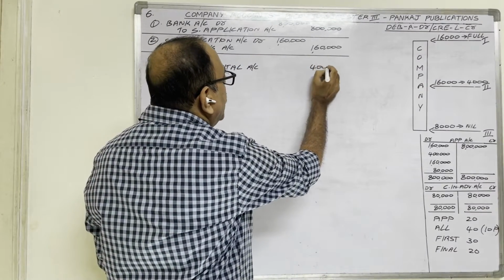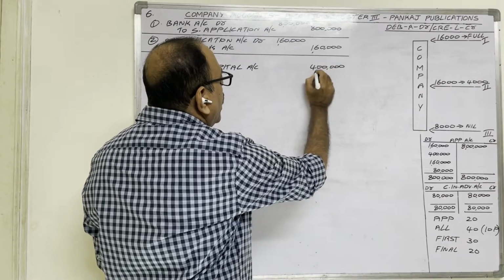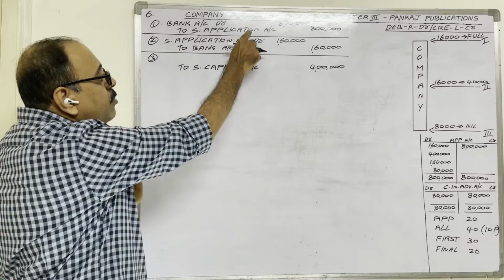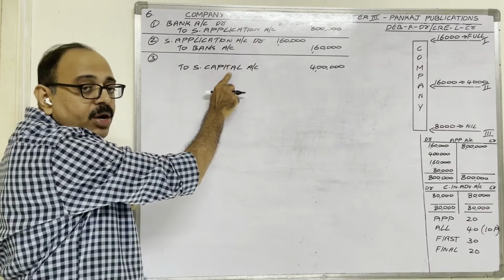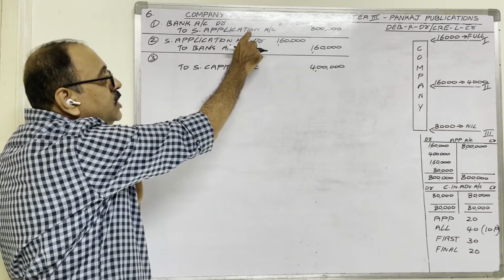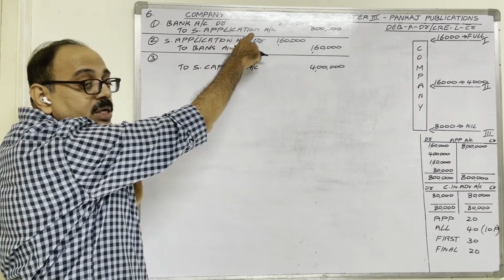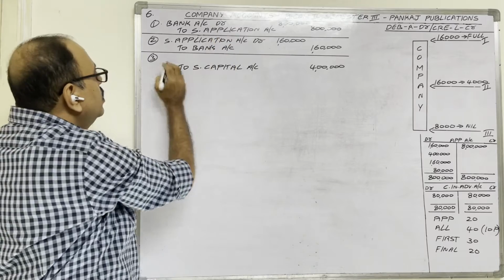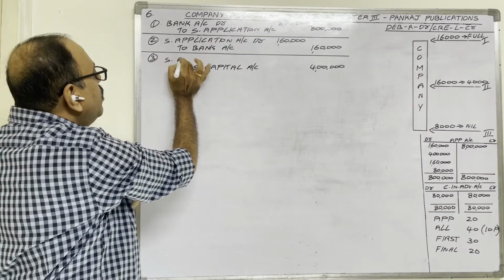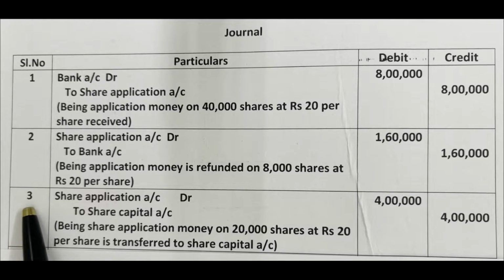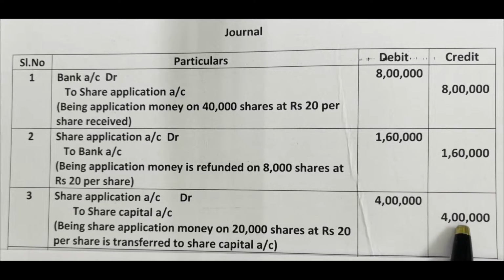Therefore, for share capital account, write down 4 lakh rupees. And when we transfer application money to share capital account, this application account we have to close now. By crediting, we have opened this. If you want to close, you have to debit. Therefore, share application account we have to debit with 4 lakh rupees. Third entry, share application account debtor to share capital account 4 lakh rupees.